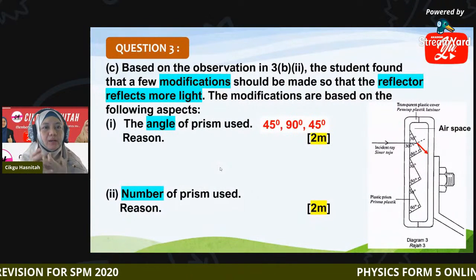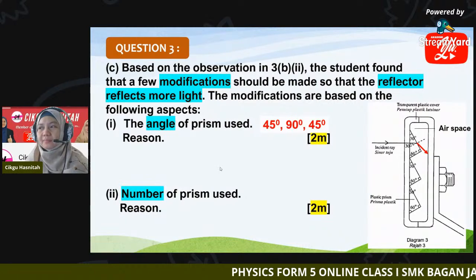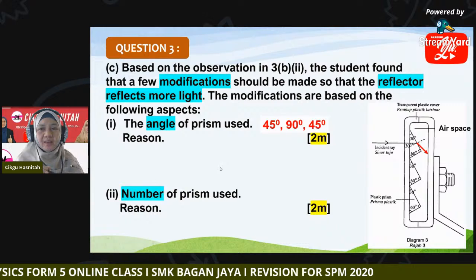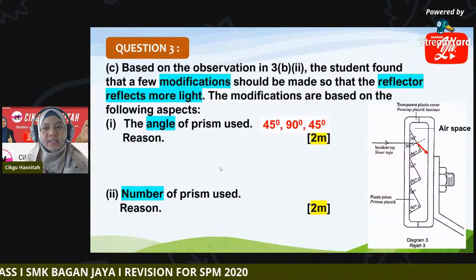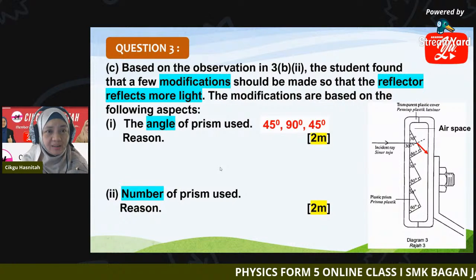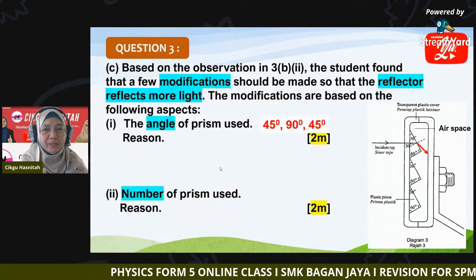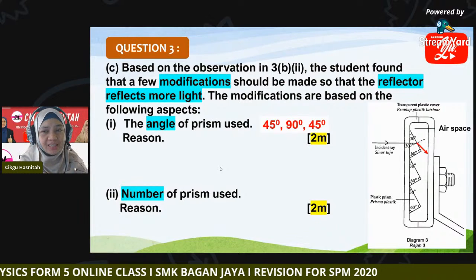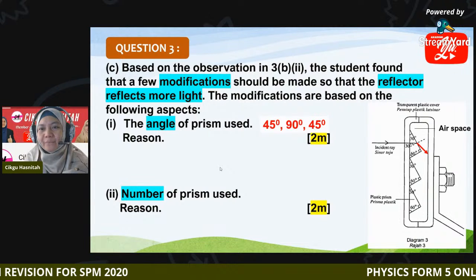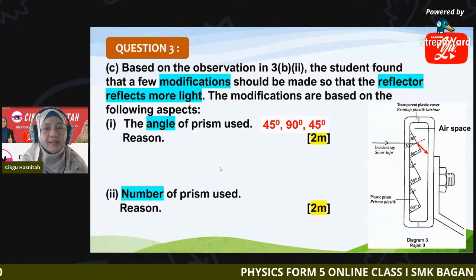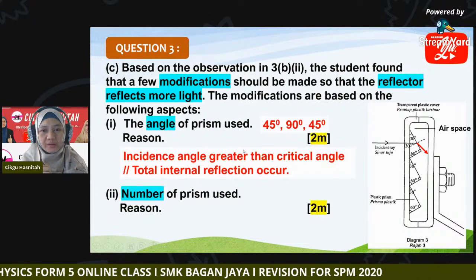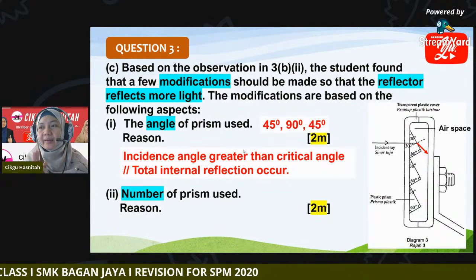What phenomenon will occur inside the prism? Can you guess? Can you think? Total internal refraction can occur. Total internal refraction, do we have that phenomenon? Total internal is yes, but refraction is wrong. Total internal reflection. Or you can say I greater than C.